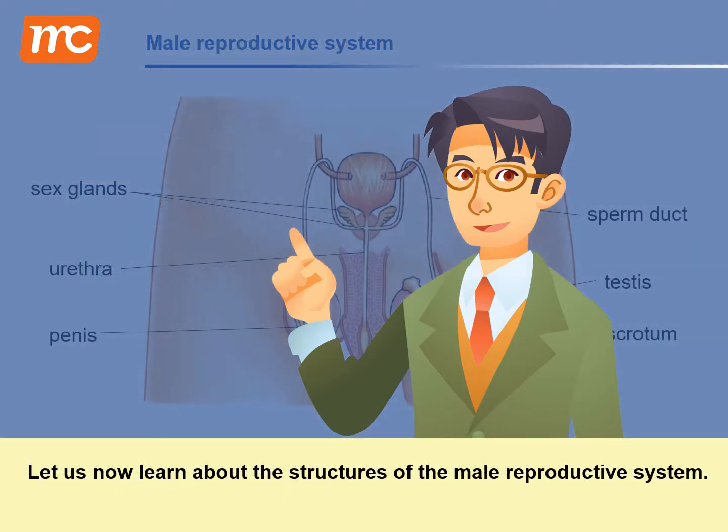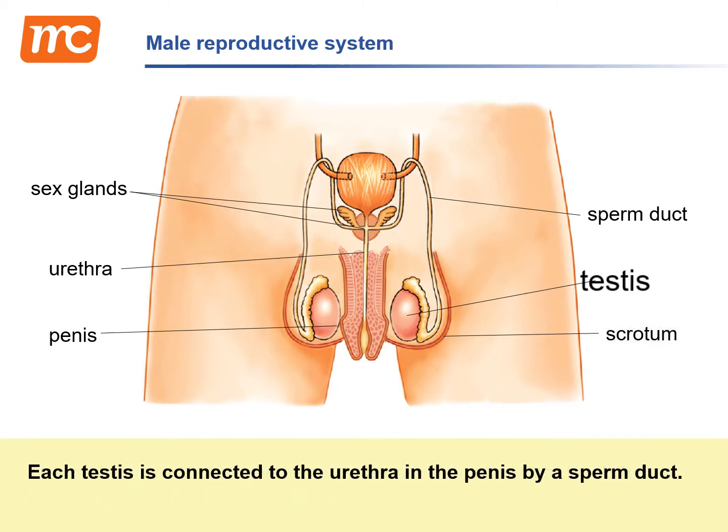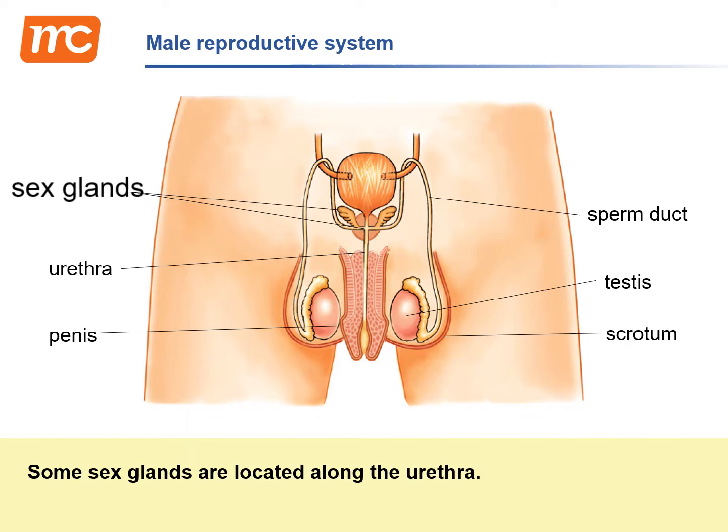Let us now learn about the structures of the male reproductive system. The male reproductive system contains a pair of testes. Each testis lies inside a sac called scrotum. Each testis is connected to the urethra, in the penis, by a sperm duct. Some sex glands are located along the urethra.